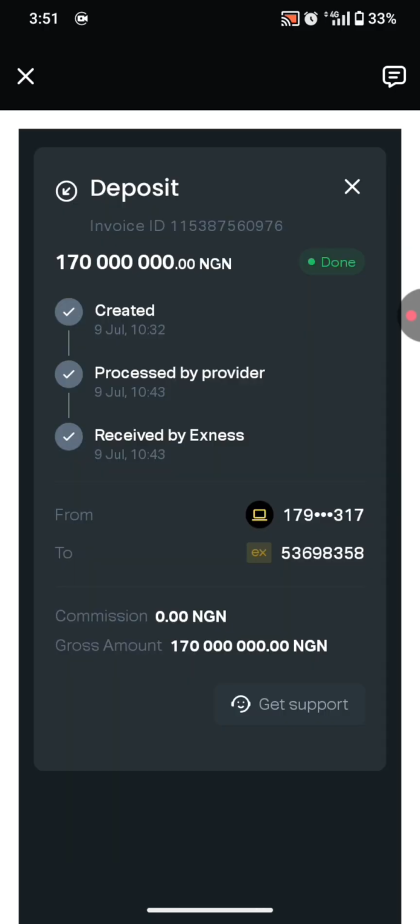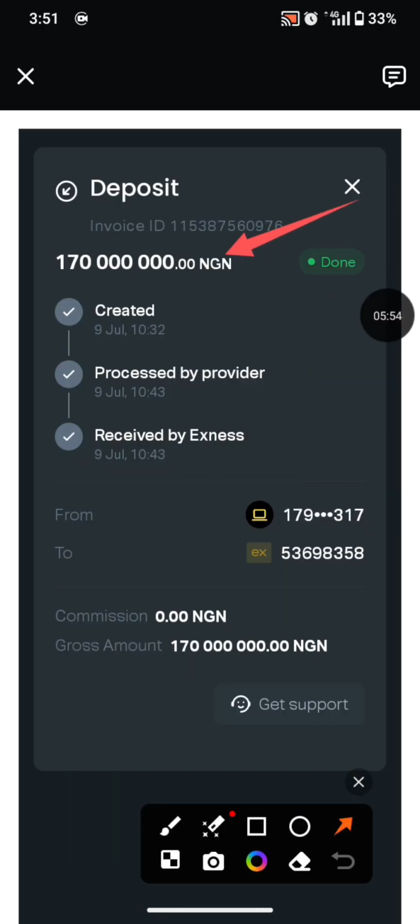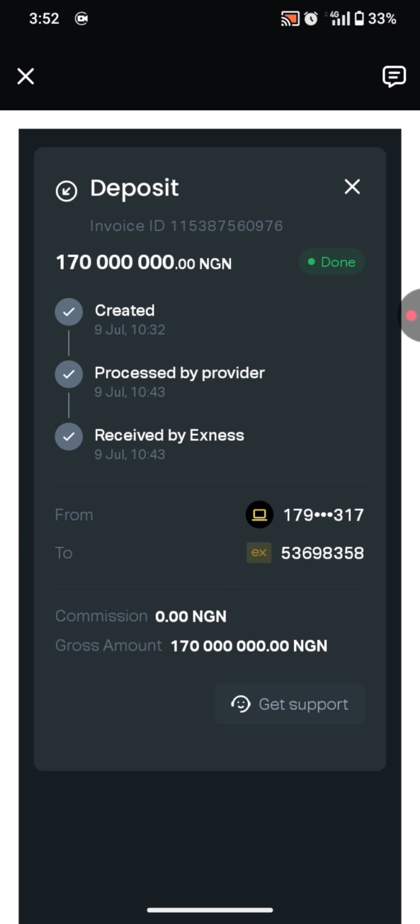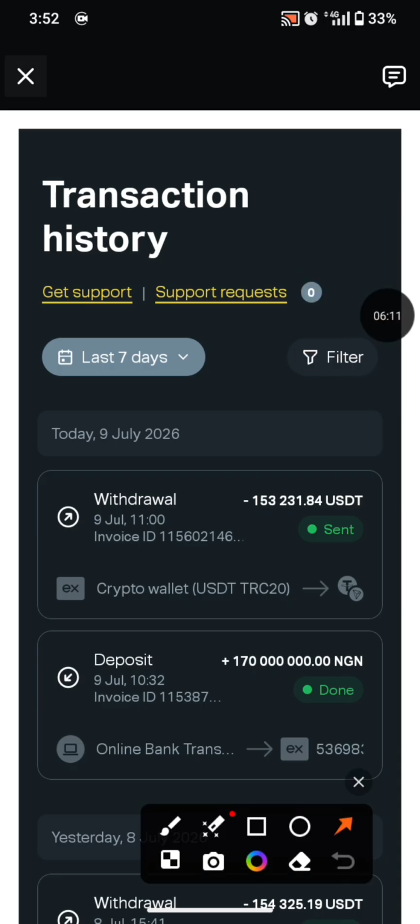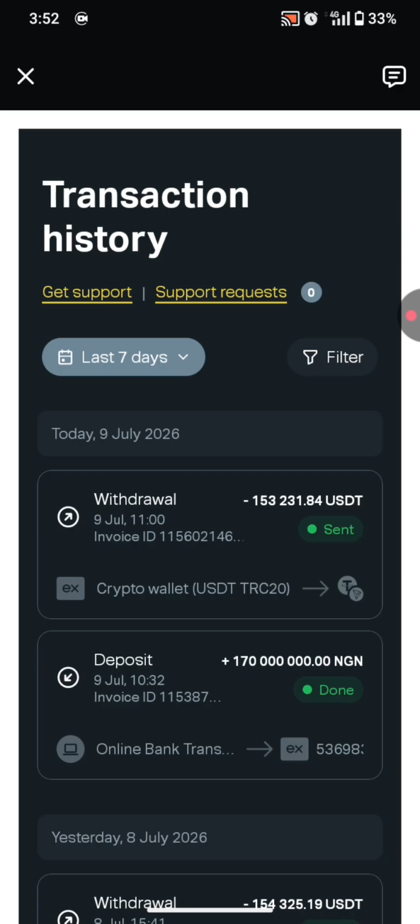This is my deposit for today. I deposited a total of 170 million naira, and this deposit came in at 10:32 a.m. this morning, and it was credited to my account at 10:43 a.m. That's exactly how this works. Remember, I told you that we'll be buying USDT at a cheaper rate. How that works is that we are depositing this amount, which will be credited to our account as USD at a lower funding rate. We are depositing this naira, that is the Nigerian naira, at a lower funding rate, and then we withdraw the USD that gets credited into our account to USDT straight. That is exactly how this arbitrage works. There is no complexity in this whole arbitrage process.